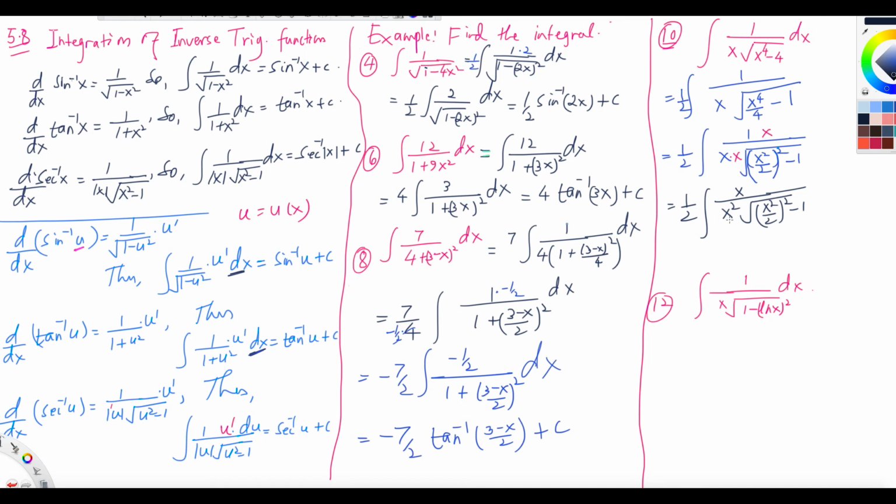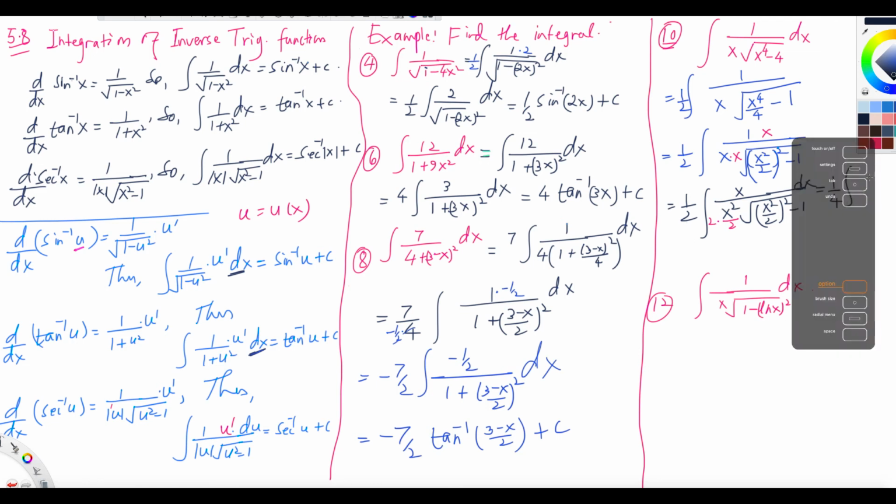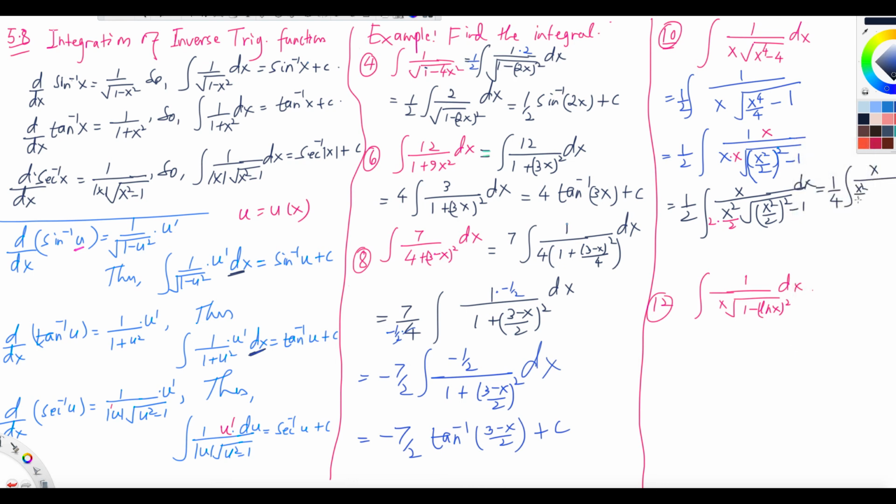So what I can do for that is divide by 2 and then multiply by 2, and then multiply that 2 with the 4, right? And then we'll have exactly the format of the formula. And dx is there. You can write this as 1 over 4 because that is 2 times 2, and the integral of x over x squared over 2. You can write absolute value or you don't need it because it is positive. And then under the root, u squared minus 1. You can think that way.